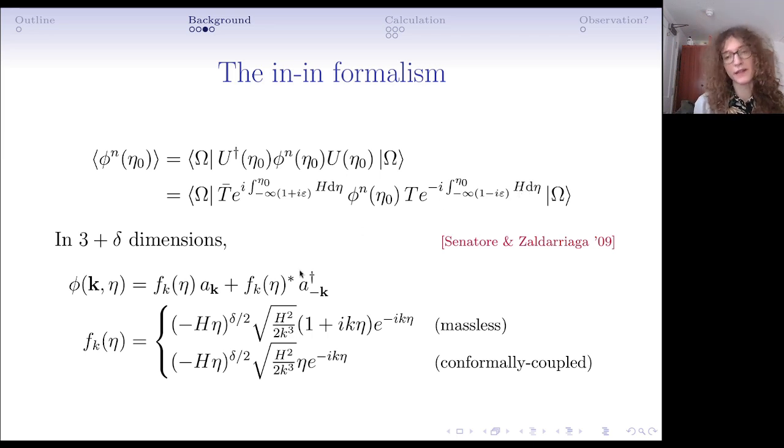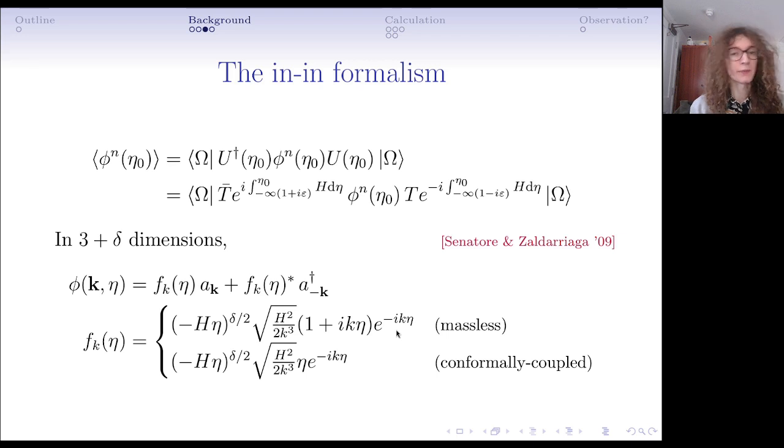Then we can quantize this field and expand all of these terms out. We quantize the field just by writing each Fourier mode in terms of creation and annihilation operators, and multiplying each of these by some solution of the free equation of motion of the field. We select this free equation of motion by choosing the Bunch-Davies vacuum normally, which means that in the asymptotic past, as eta goes to negative infinity, these mode functions, these f_k's, just look like massless mode functions living on flat spacetime. They look like some scaling times e to the negative i k eta.